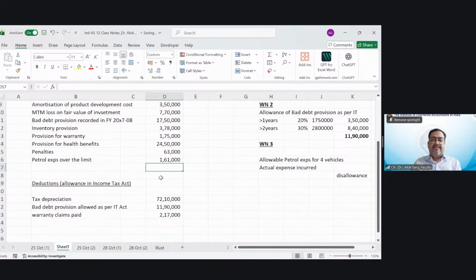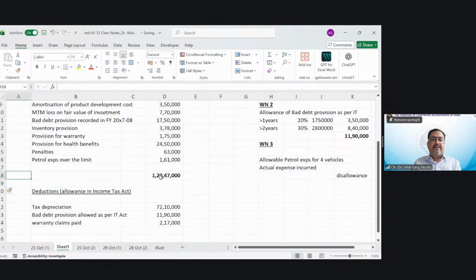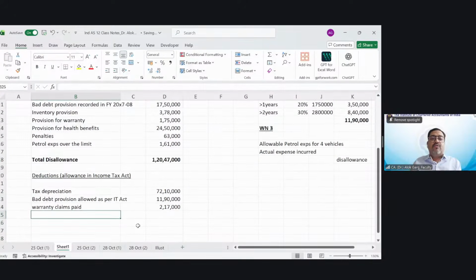The total disallowance, the total additions, is 1 crore 20 lakh 47,000, and then the total allowable deductions, is how much?